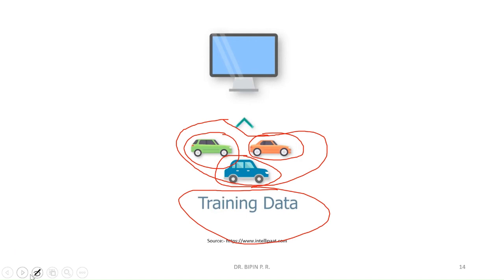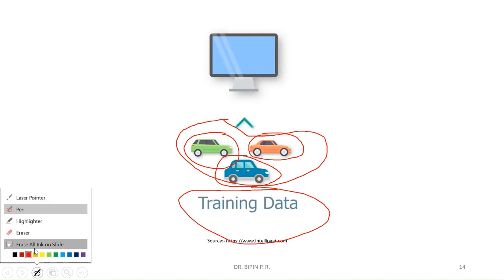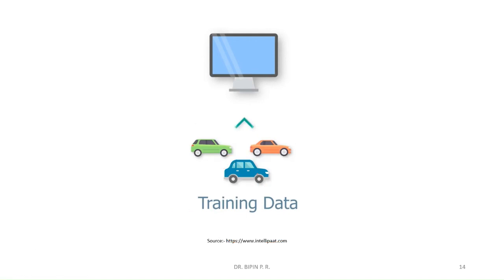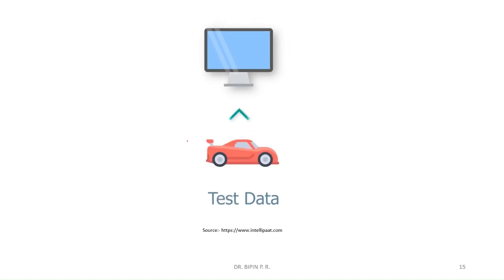Okay, so at the training phase, that means at the learning phase, the machine will be fed with the images of car. Now after the training phase, we will test the machine to find the accuracy.